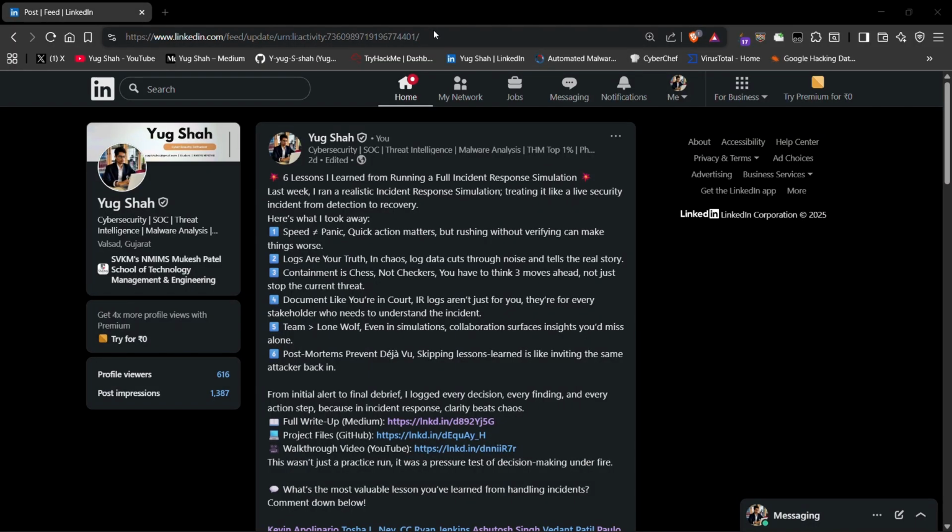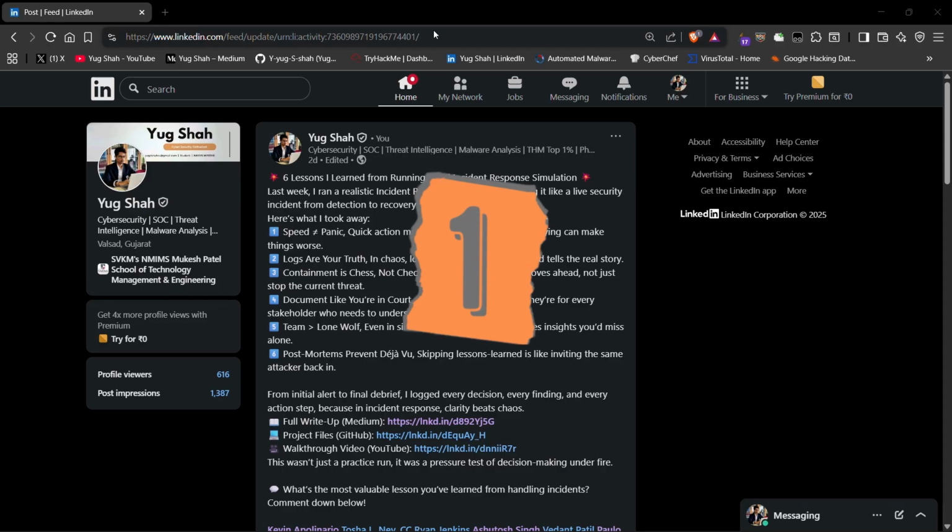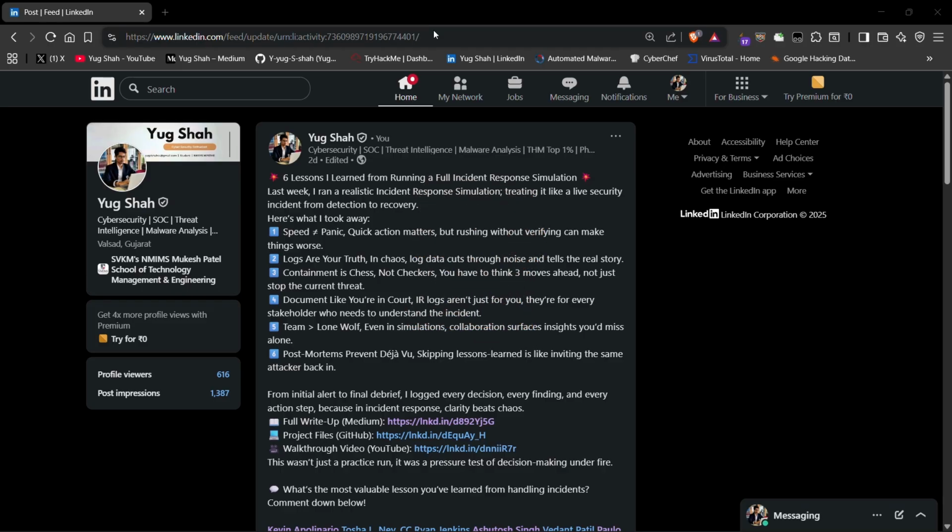Here are the 6 lessons which I learned. Speed does not equal panic. Fast is good. Verified fast is better. The login anomalies and geo signals prompted action, but only after validated context against the timeline and other artifacts.